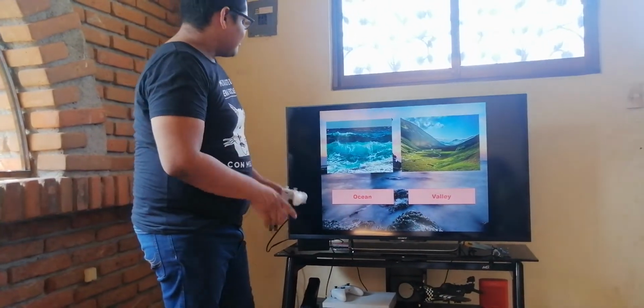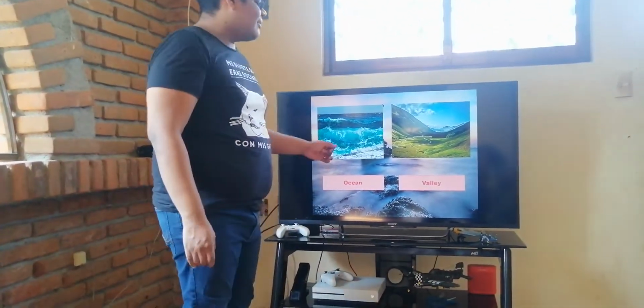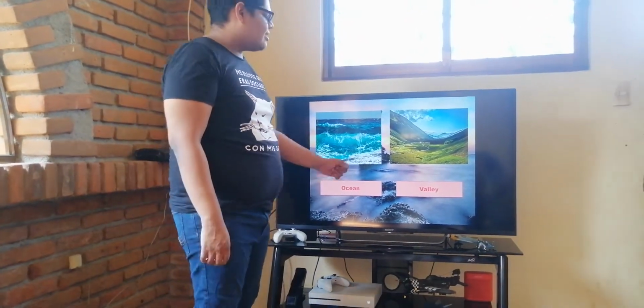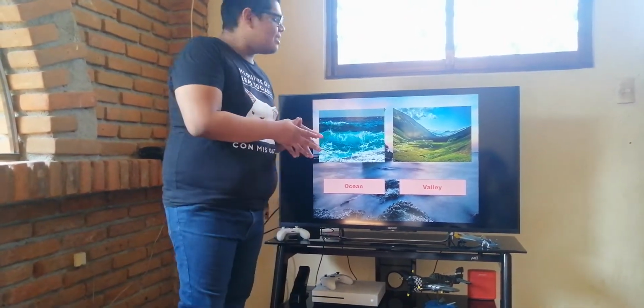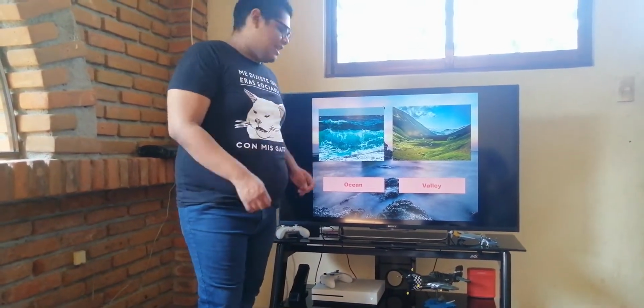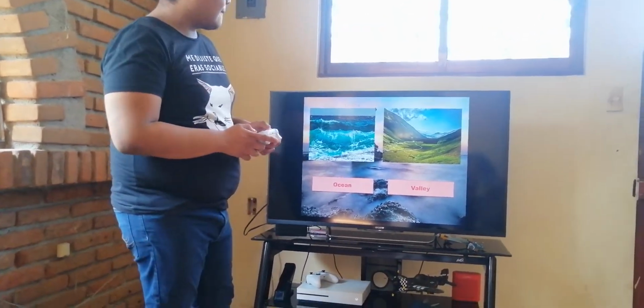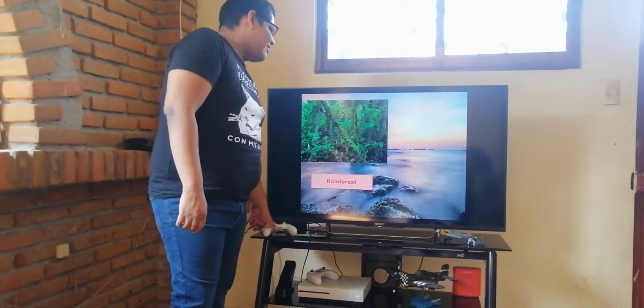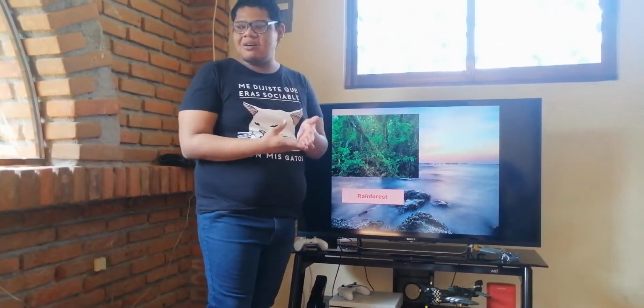Okay. Over here we have an ocean and a valley. Ocean and valley. And over here we have a rainforest, which is similar to a jungle.